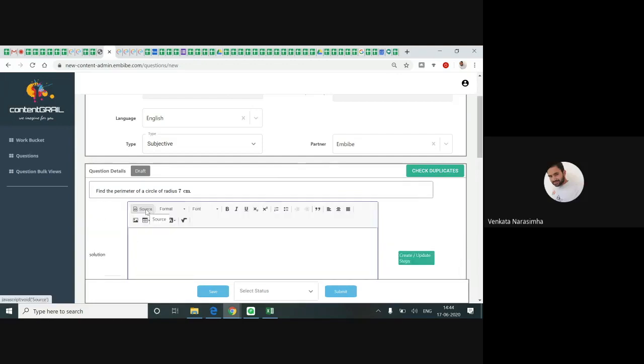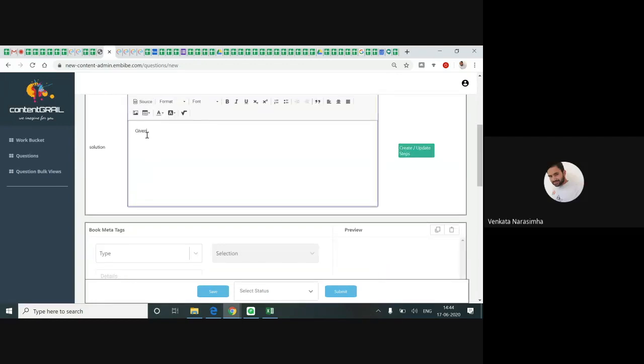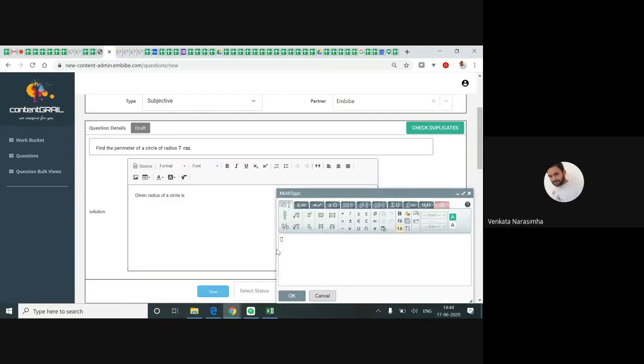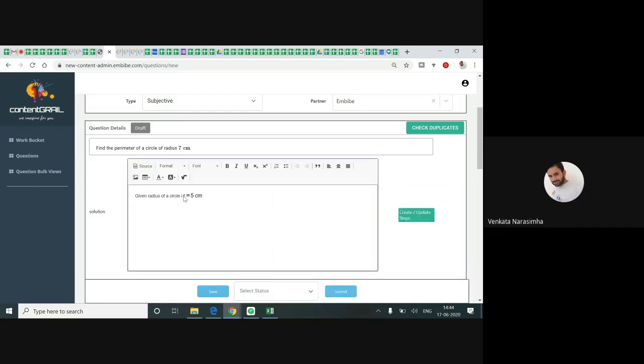Now the solution needs to be given. Given radius of circle is, in MathType, r equal to 5 centimeter. Then Control double I. Very good. So, given radius of a circle r equal to 5 centimeter.